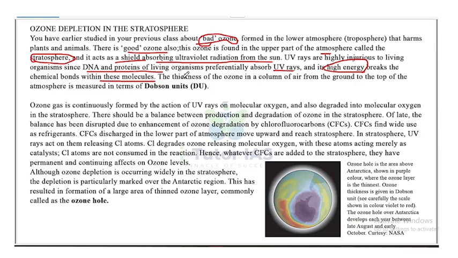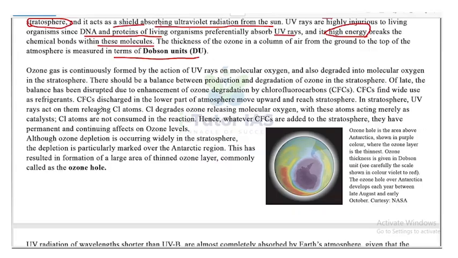The thickness of the ozone in a column of air from the ground to the top of the atmosphere is measured in terms of Dobson units. Ozone gas is continuously formed by the action of UV rays on molecular oxygen, and it is also continuously degraded into molecular oxygen in the stratosphere. There should be a balance between the production and degradation of ozone in the atmosphere. Of late, the balance has been disrupted due to enhancement of ozone degradation by CFCs, that is chlorofluorocarbons.